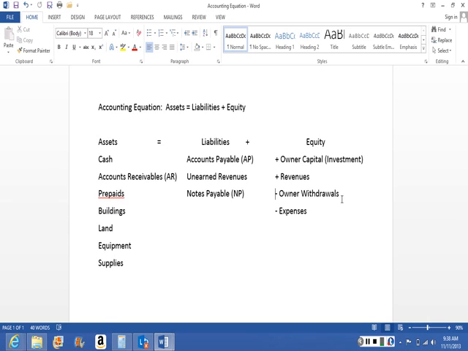The final item that changes our equity is expenses. Expenses are the cost of assets or services used to earn revenues. It's money we spend to make money. For example, we have employees. We have wages that need to be paid. Those are referred to as wages expense. And when we spend money on this, the overall equity is decreasing because we are spending the business money.